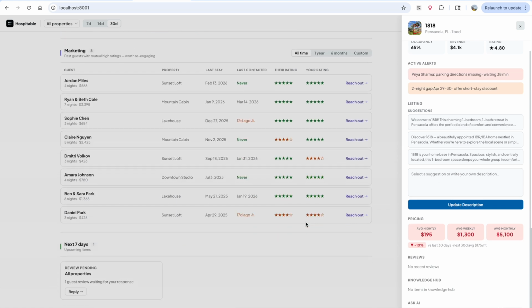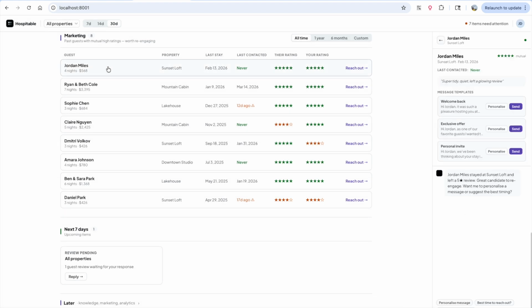The next section is actually quite interesting, and I found it on the Hospitable forum. Someone else was using MCP this way. It's to identify the good guests that stayed with us, and just approach them again and see if they'll be interested in coming back and staying with us again.